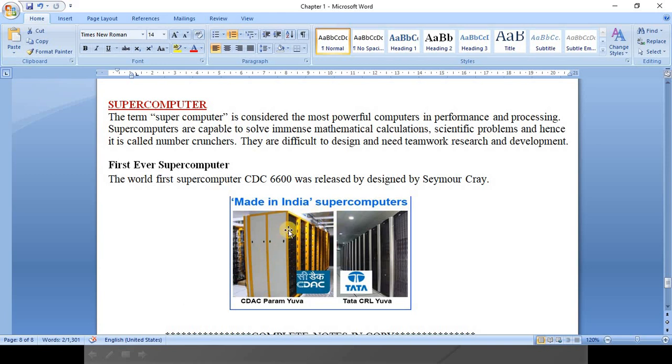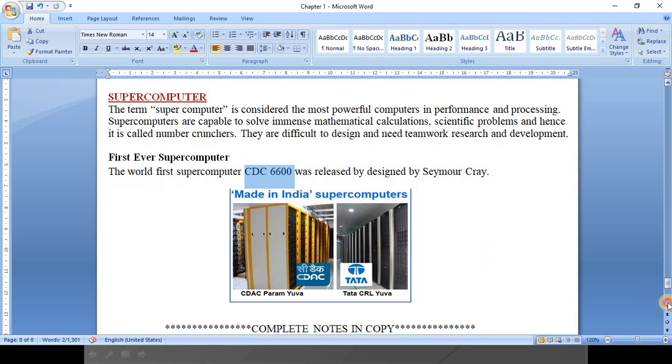So these are room-size, highly equipped computers. The first supercomputer was CDC 6600, right? And in India, our first was Param Yuva, then Tata CRL Yuva.